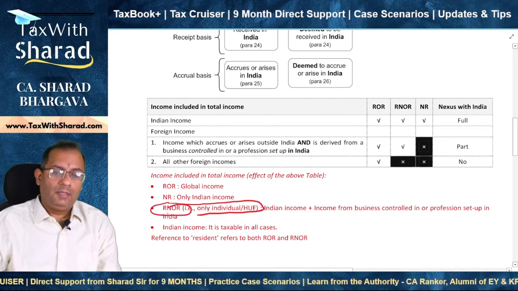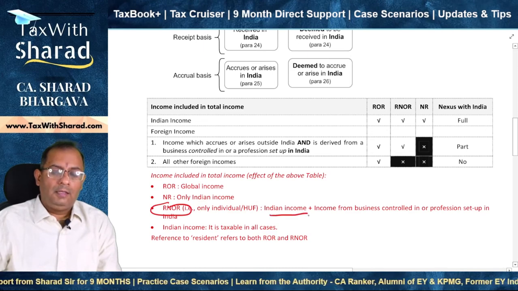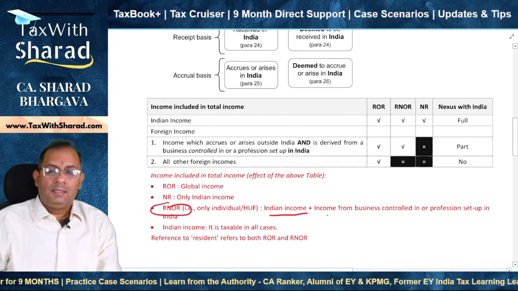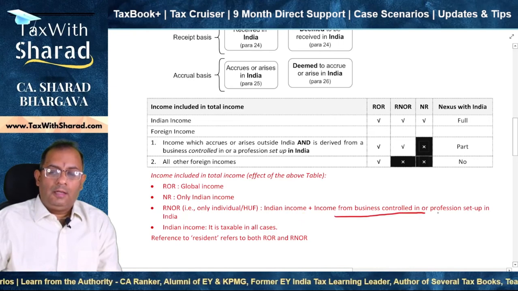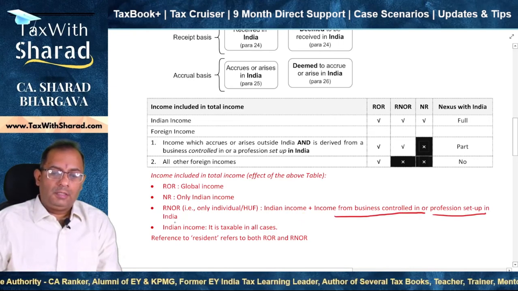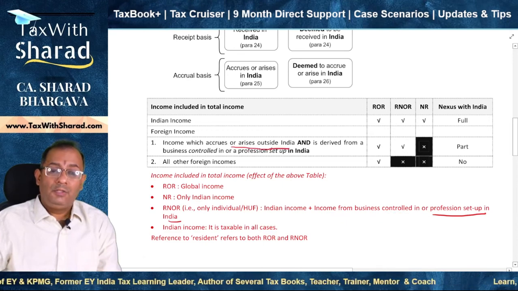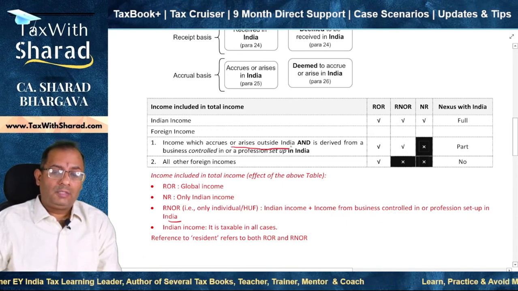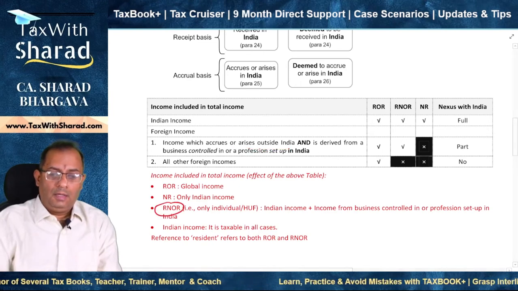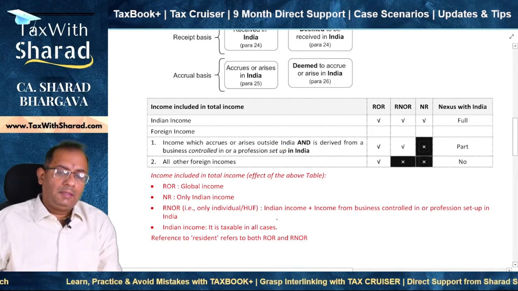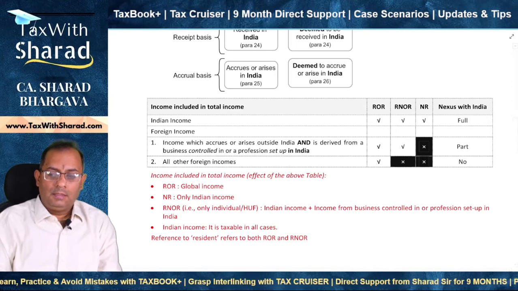So in the case of an RNOR, Indian income is obviously to be taxed, plus income from business which is controlled in India or a profession which is set up in India, even though it accrues or arises outside India, is to be taxed in the hands of RNOR. Indian income is taxable in all the cases.